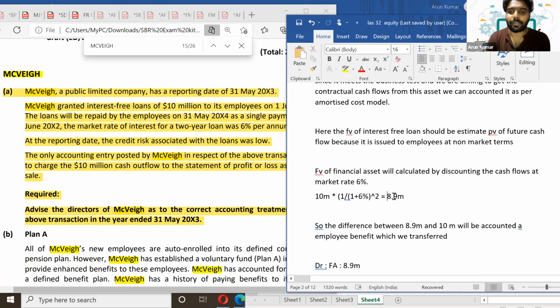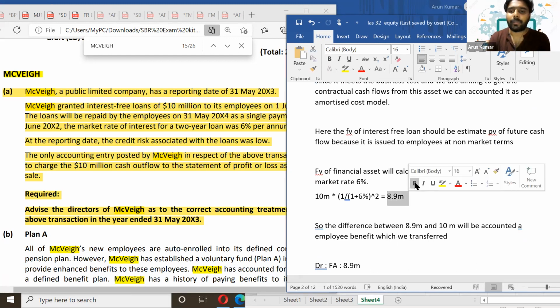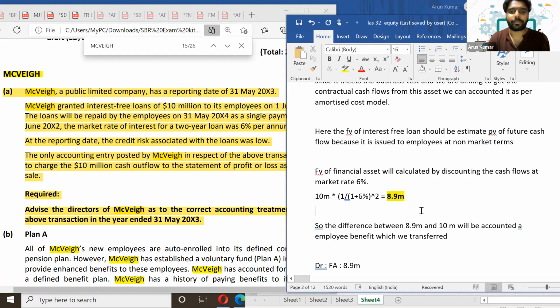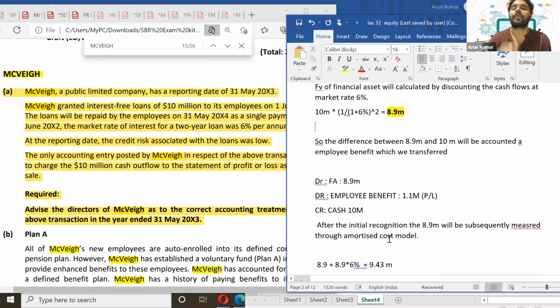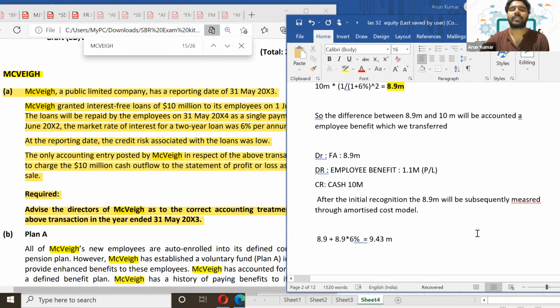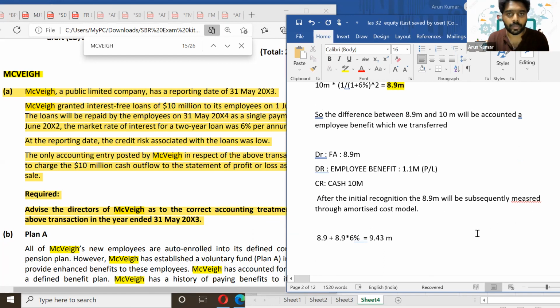So the initial value will be how much? 8.9 million. The difference between 8.9 million and 10 million, how will you account for it? We'll account it as a cost or an expense. Since it is given to employees, we can say it is an employee benefit that we have offered. So that 1.1 million will be accounted as an employment benefit. After the initial recognition of 8.9 million, this will be subsequently accounted using the amortized cost model.